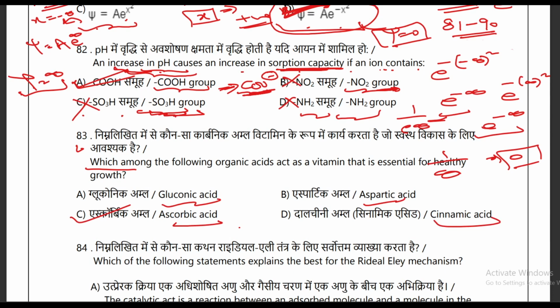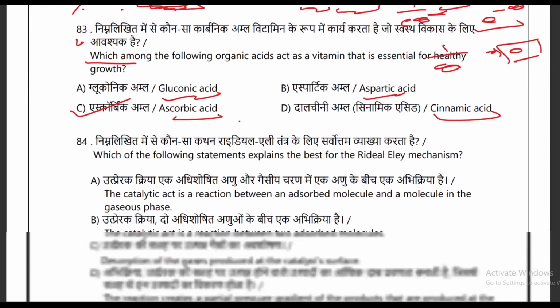Actually ascorbic acid is generally known as vitamin C also. Okay, so that is crucial, or you can say important, for the growth, development, and repair of all body tissues, body functions, formation of collagen, absorption of iron, proper functioning of the immune system, etc. So for healthy growth ascorbic acid is required, and it is also known as vitamin C. So C option is your correct answer in this question.